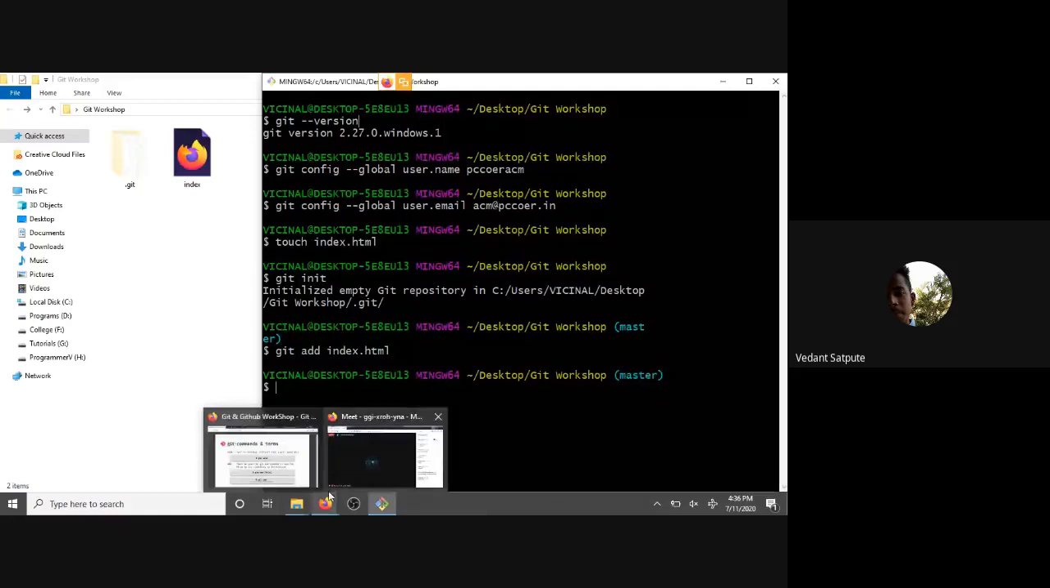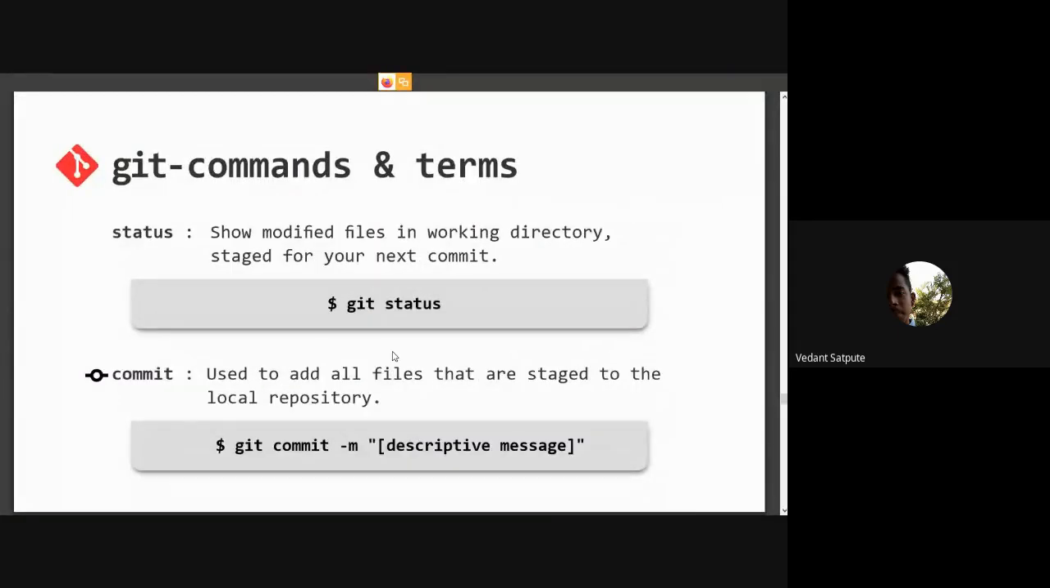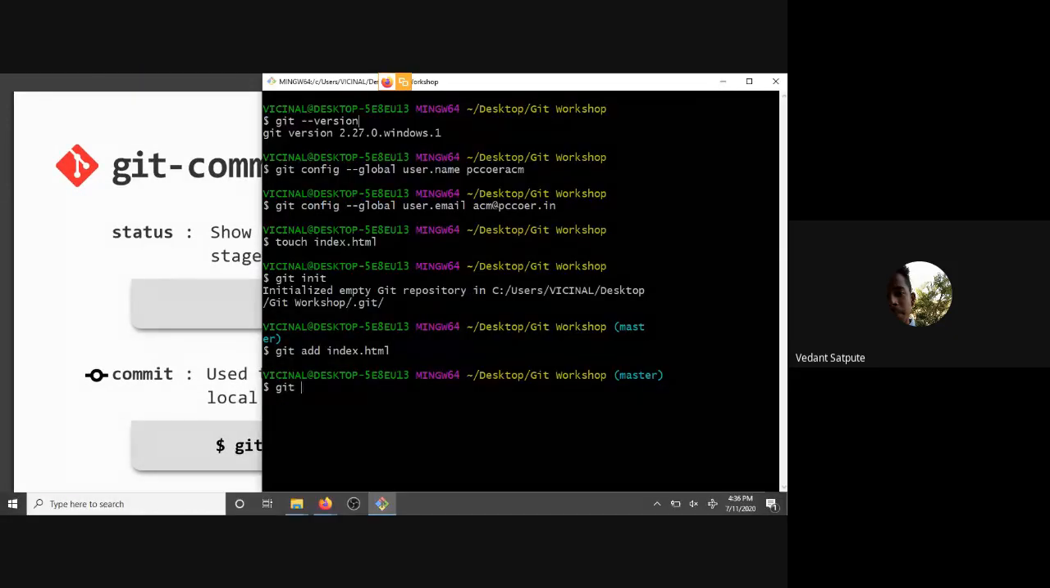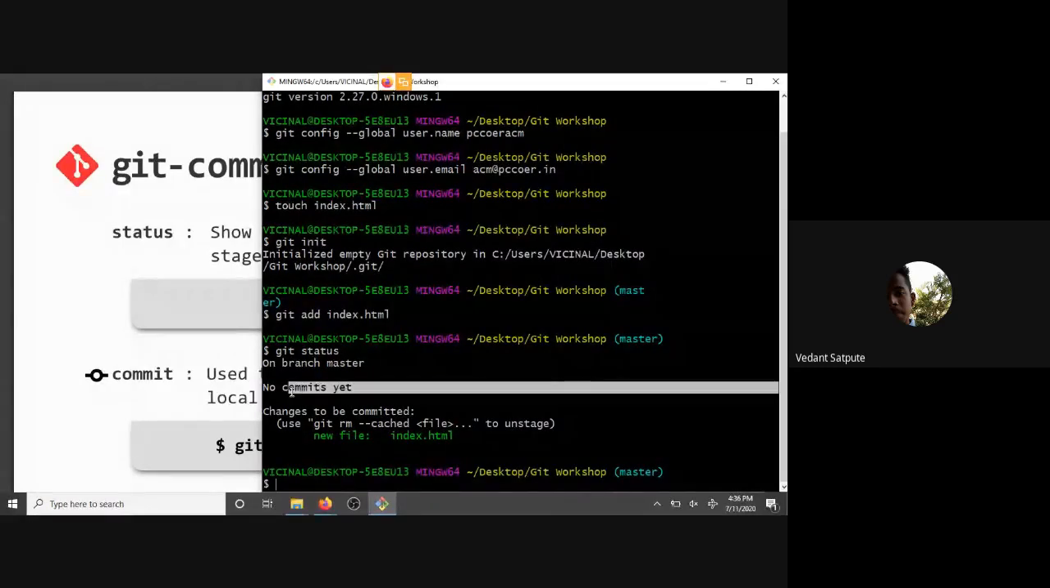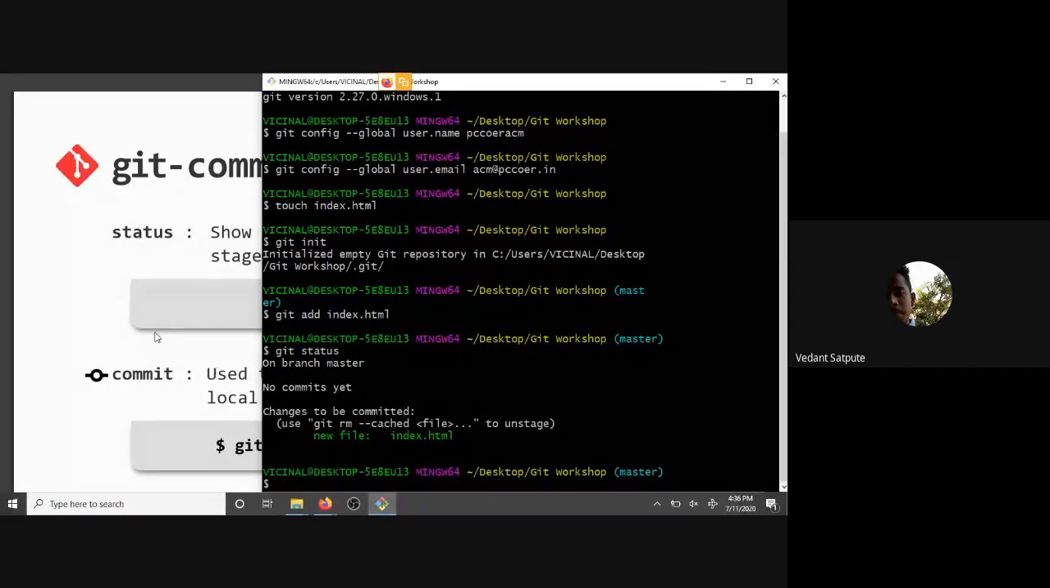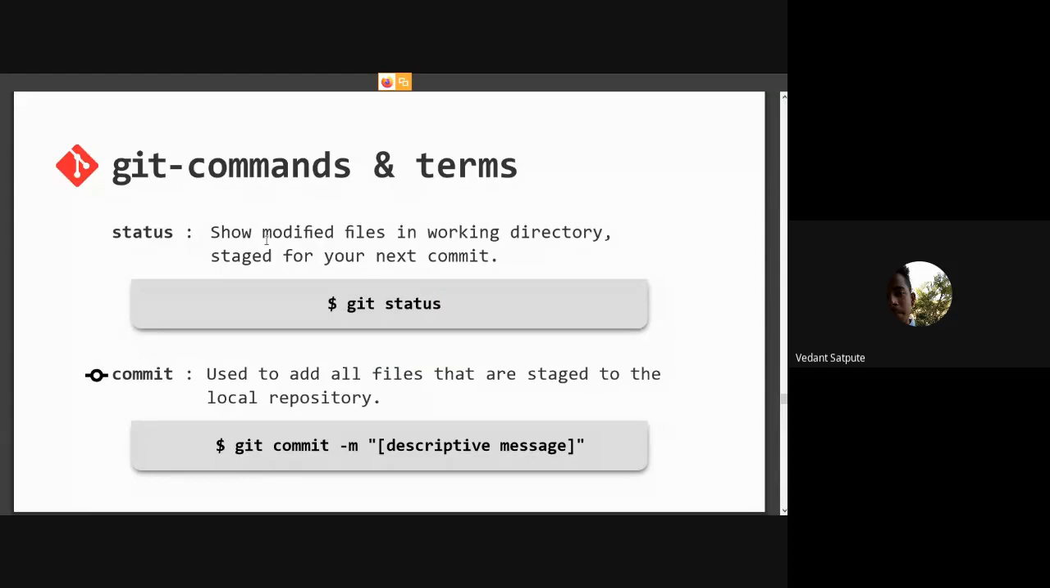So we just added index.html to our repository. Next thing we want to know is git status, right? If I do git status right now, it says no commits yet because we haven't made any commit. What git status does is show us the modified files in our repository, and git commit is used to stage our files into the local repository.